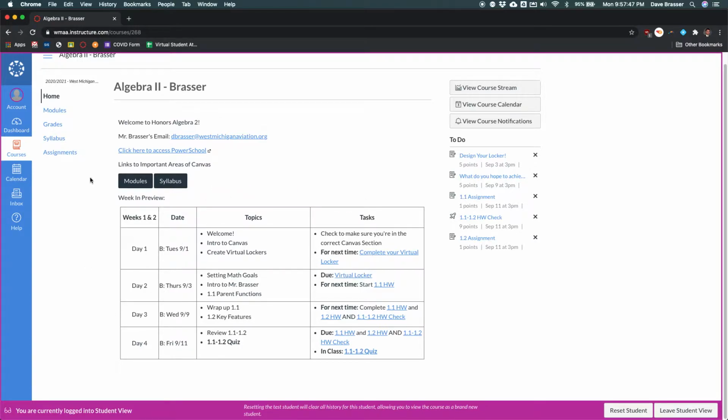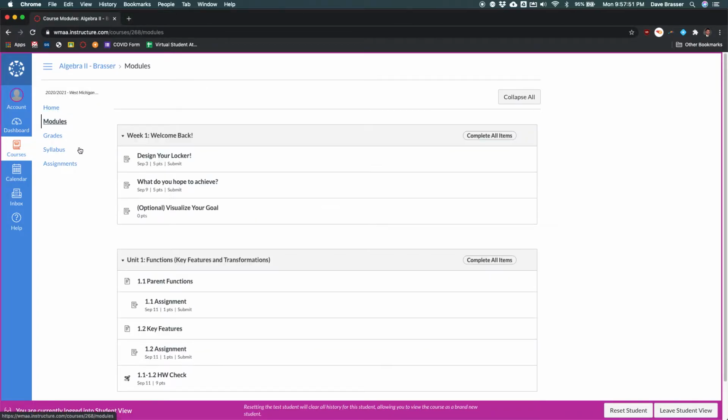This is where students are going to be focusing most of their time. They're going to be going to modules. In modules, it's going to be breaking it down into the various units or the various weeks, kind of depending on the format. The first week, we just had a couple of non-math assignments to do: design your locker, and what do you hope to achieve, where they were setting some goals. That was due this past Wednesday, or sorry, that'd be today.